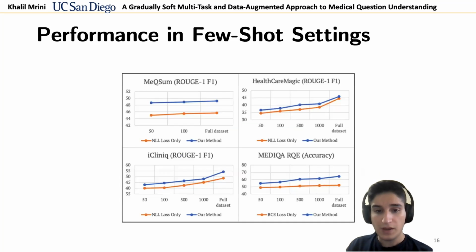Finally, we compare our gradually soft MTL and data augmented method with a single task BART baseline on four low resource settings. On all four datasets, the scores of the single task BART baseline for 100 and 1000 data points are lower than or roughly equal to the scores of our method for a training subset of half the size.